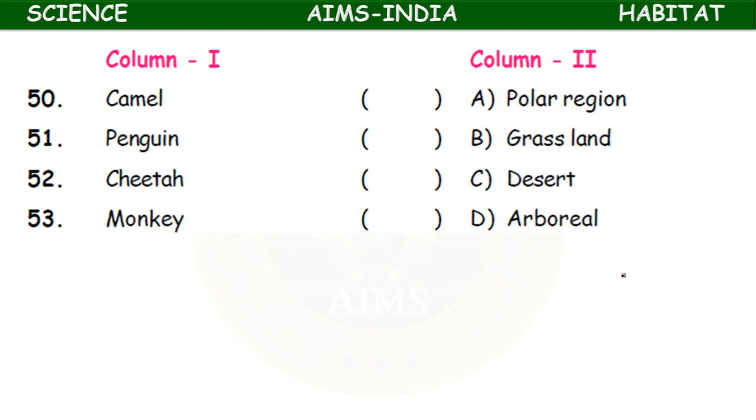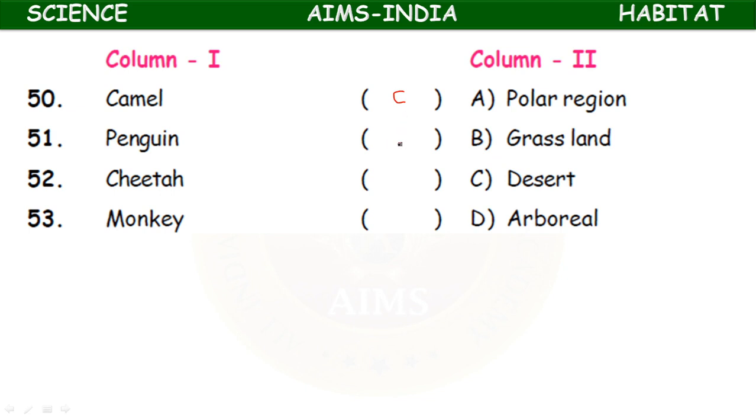Column 1: camel, penguin, cheetah, monkey. The animals are given, and in column 2 their habitats are given: polar region, grassland, desert, arboreal. If you take camel, where does it live? We find camel in the desert.